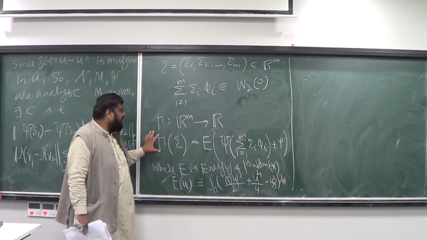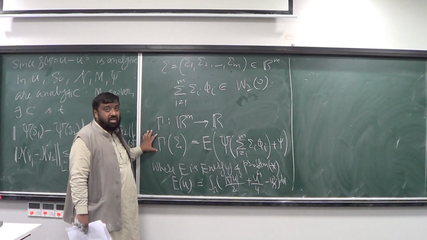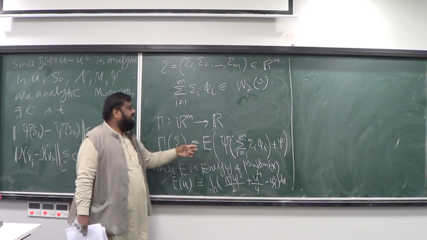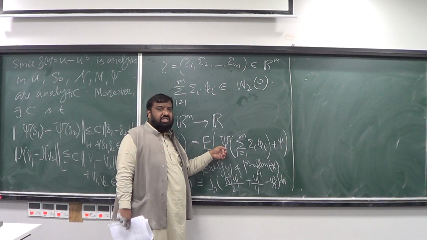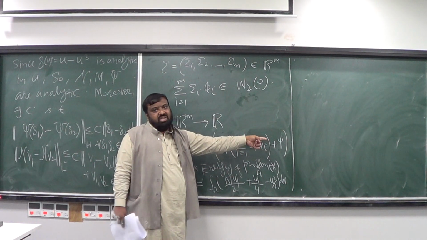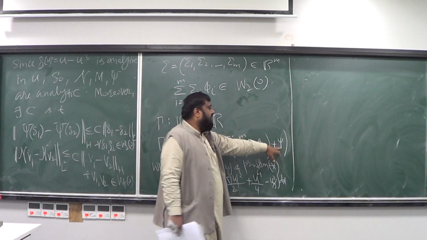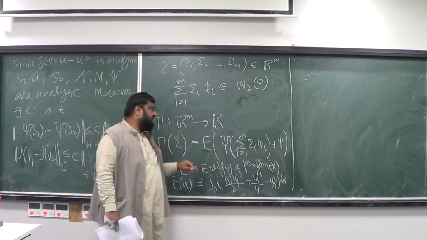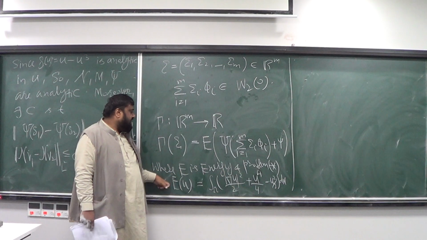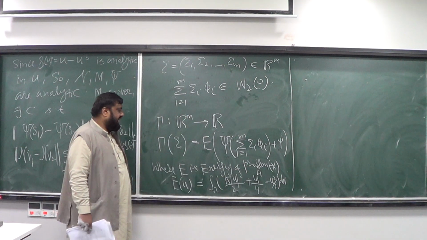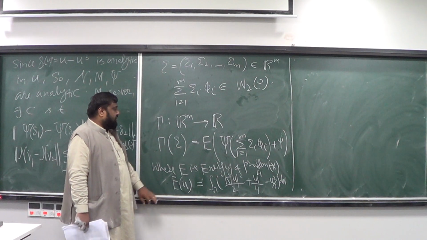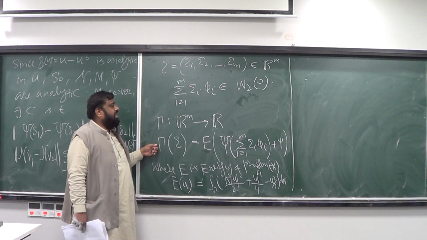It's not difficult to see that this map gamma is analytic because it depends on the map psi, which is analytic. This is simply an equilibrium point, so this is not going to create any trouble. And E of this form is also analytic actually. So this map gamma is analytic.